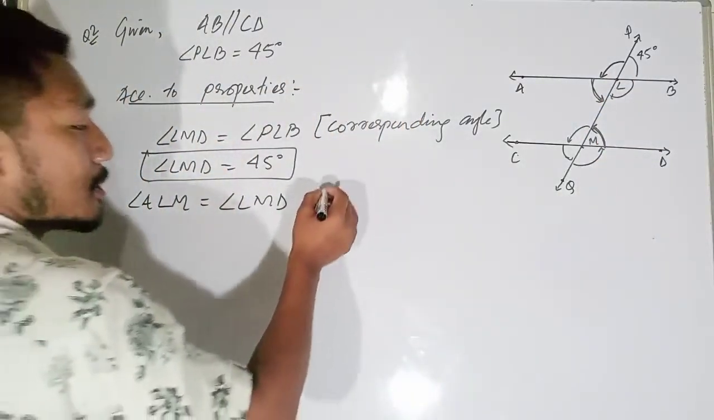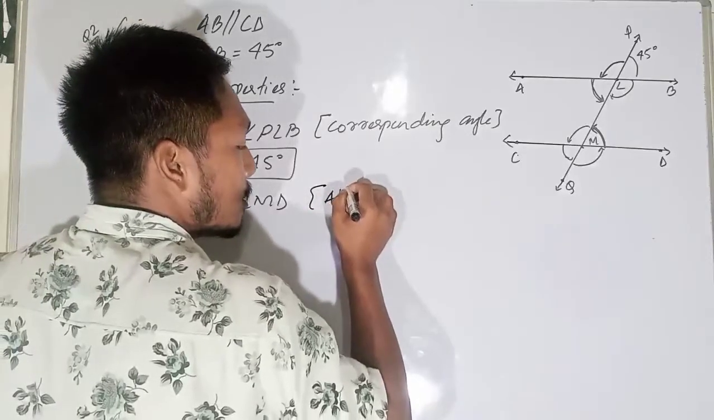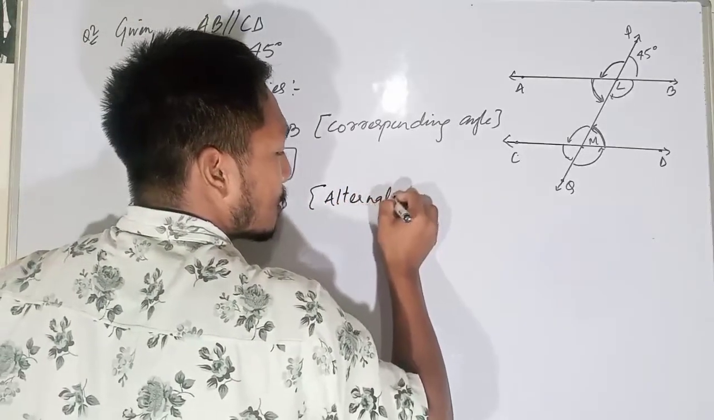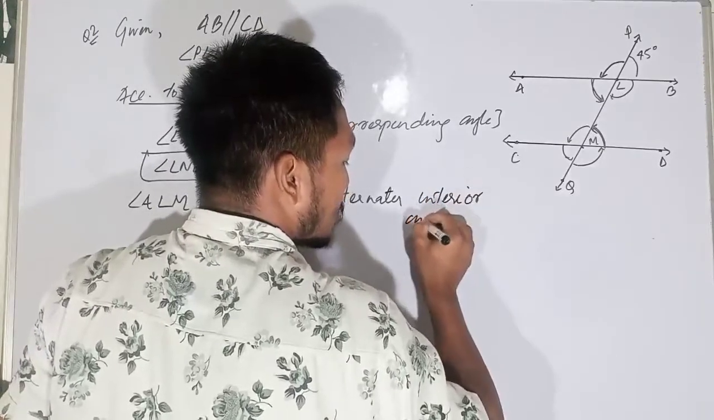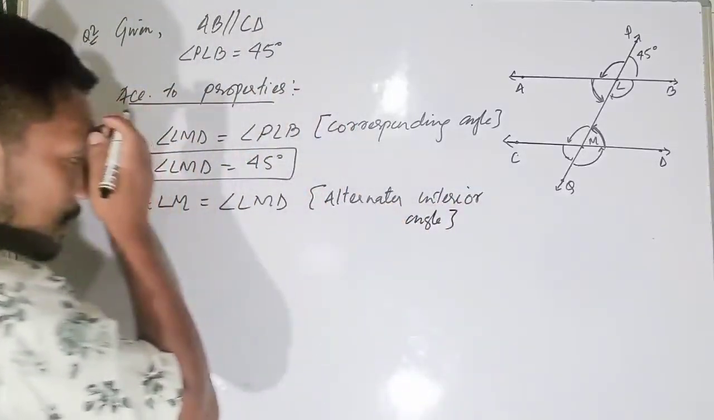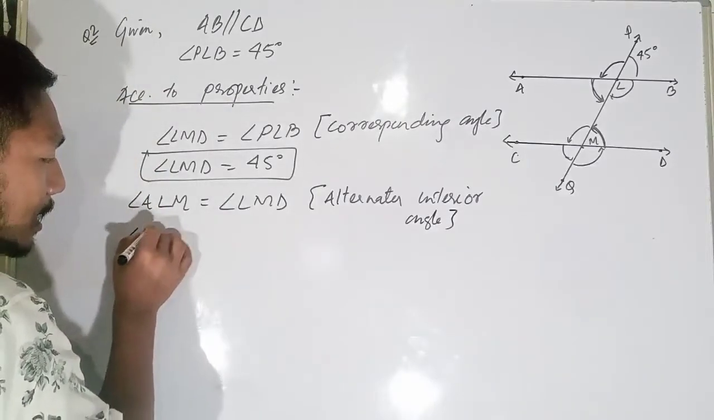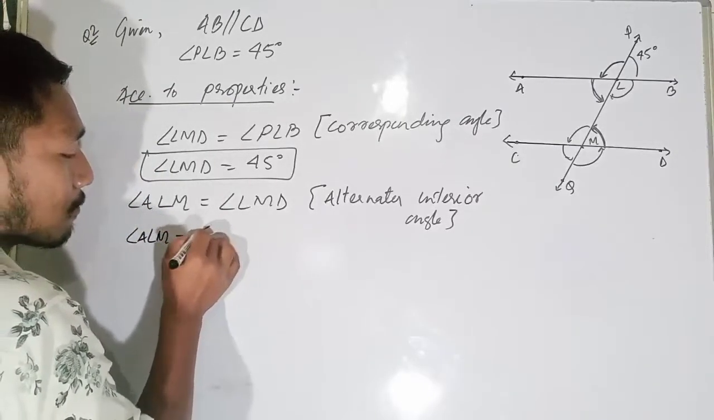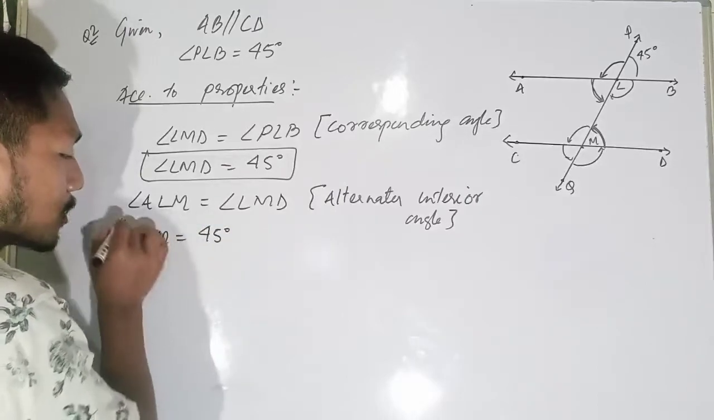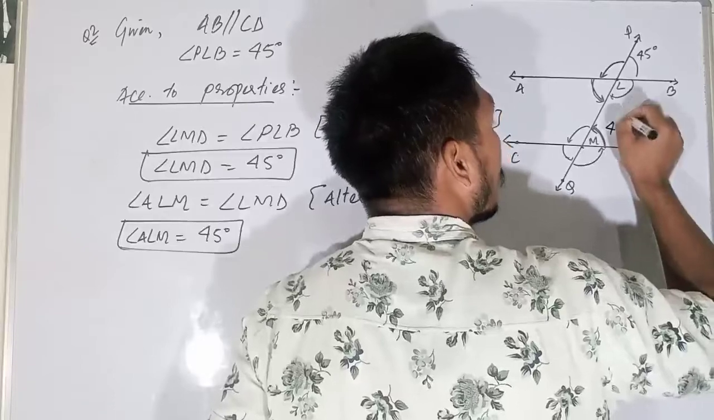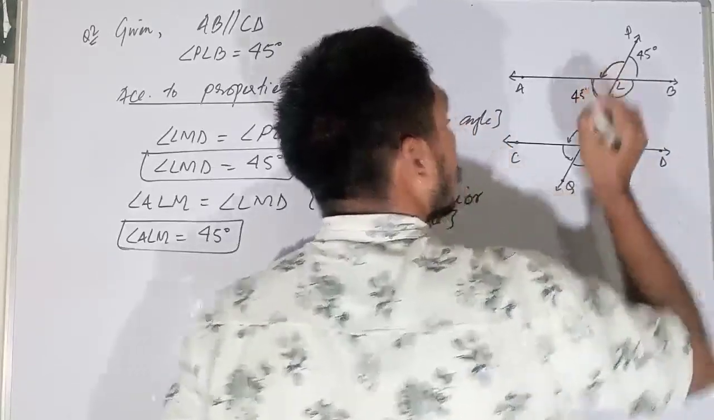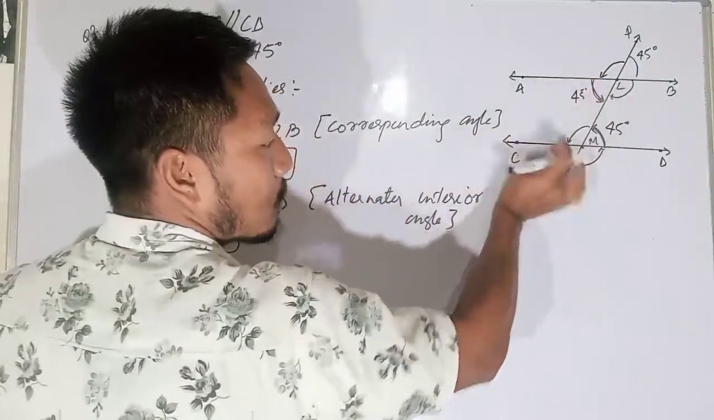Why? Because they are alternate interior angles. Which implies angle ALM will be equal to 45 degrees. So we have got this one is also 45. So this is 45, this one is also 45, this one is also 45. Now if this is 45, this one also will be 45.